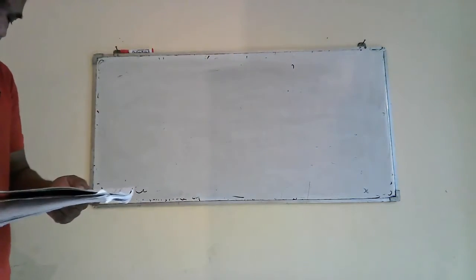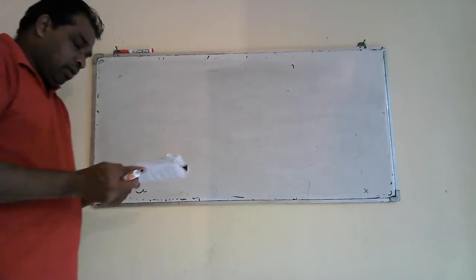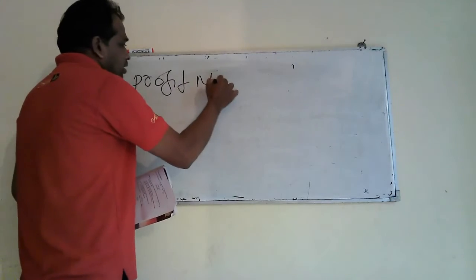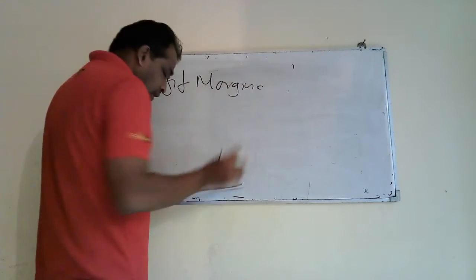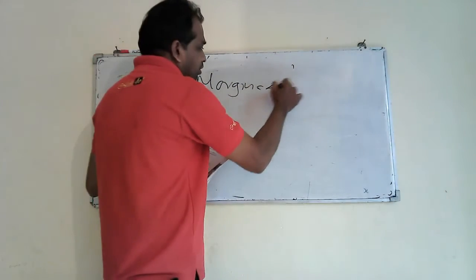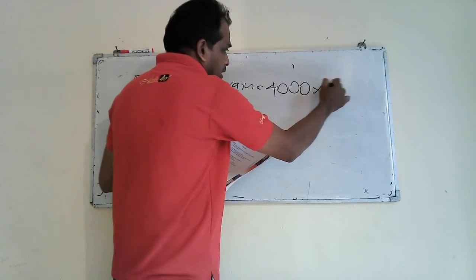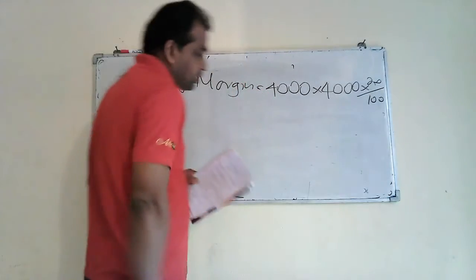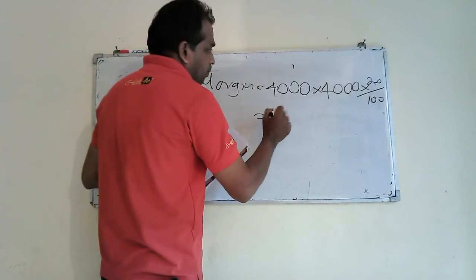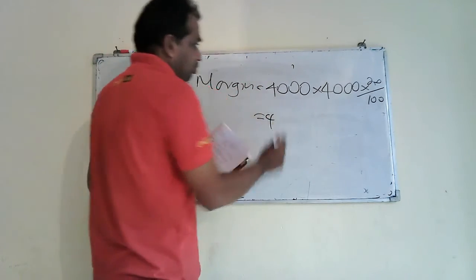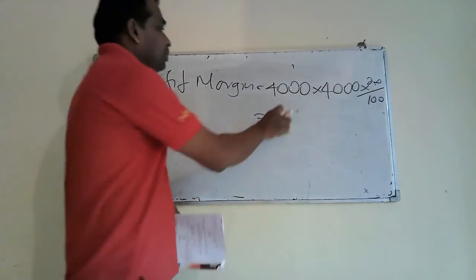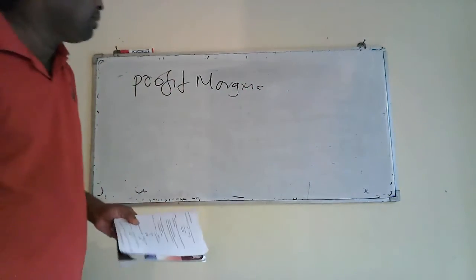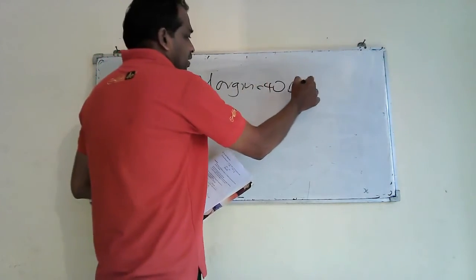Right. Then part 2, you have to calculate per unit profit margin. Here, profit margin equals cost per unit cost 4,000 into another 20% from the cost. Then my profit margin you can take like this, because I want to take directly selling price. Then 4,000 into